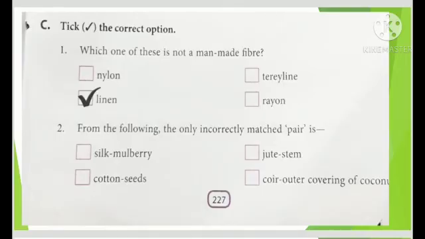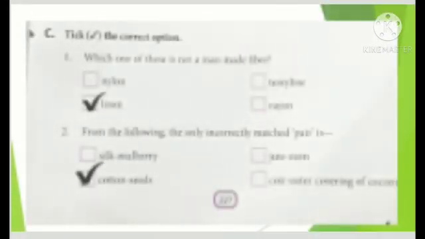Mulberry is associated with silk production. From the stem of jute, we get the jute fiber. From the seeds of cotton, we get the cotton fiber. That is the incorrect one. Here must be balls instead of seeds. So cotton seeds is the incorrect pair there.